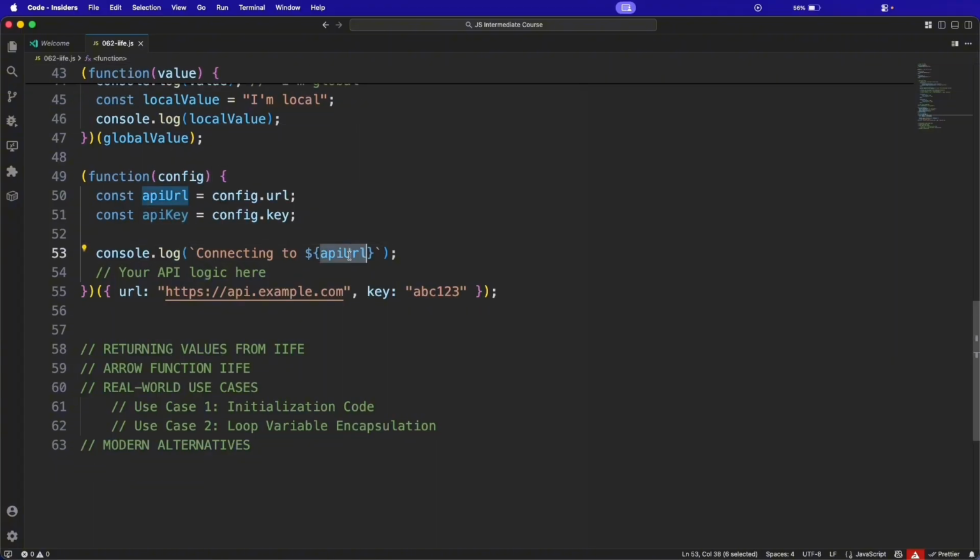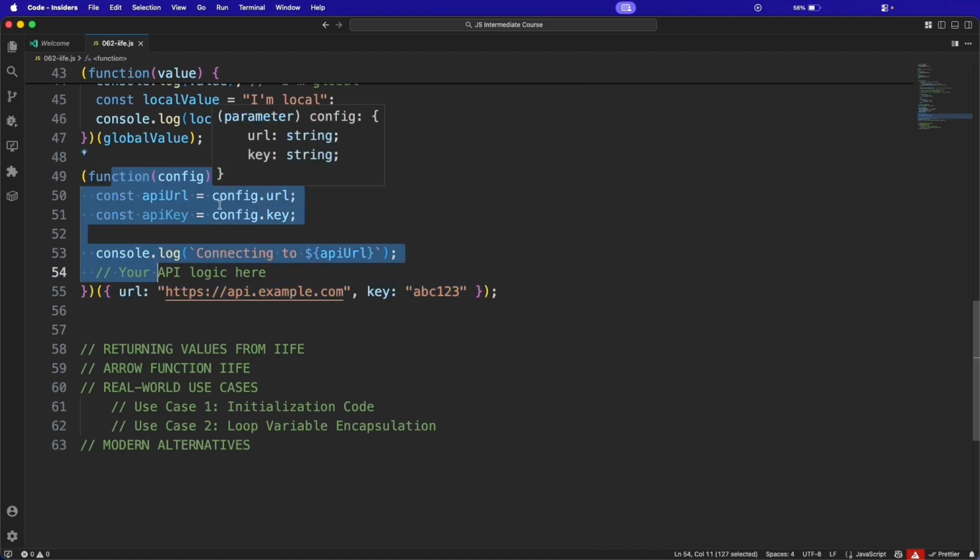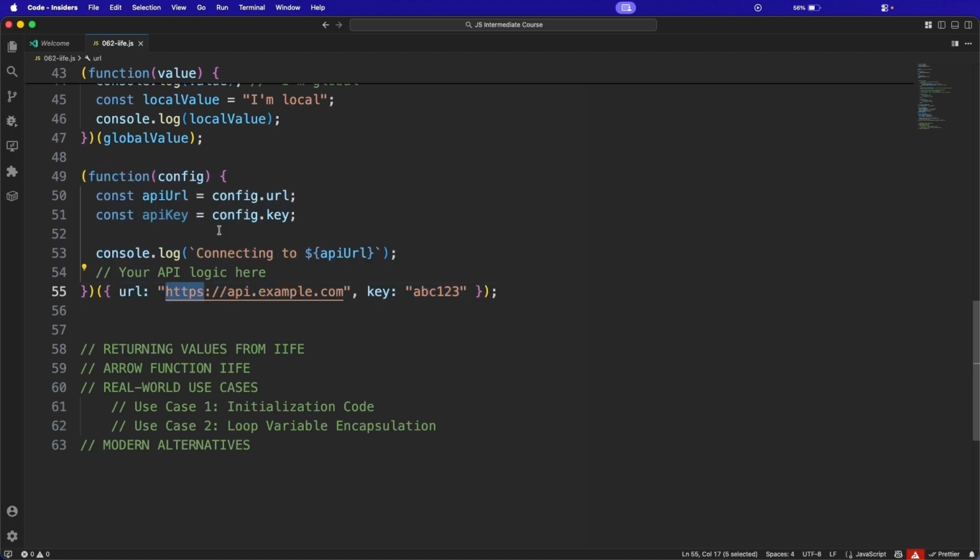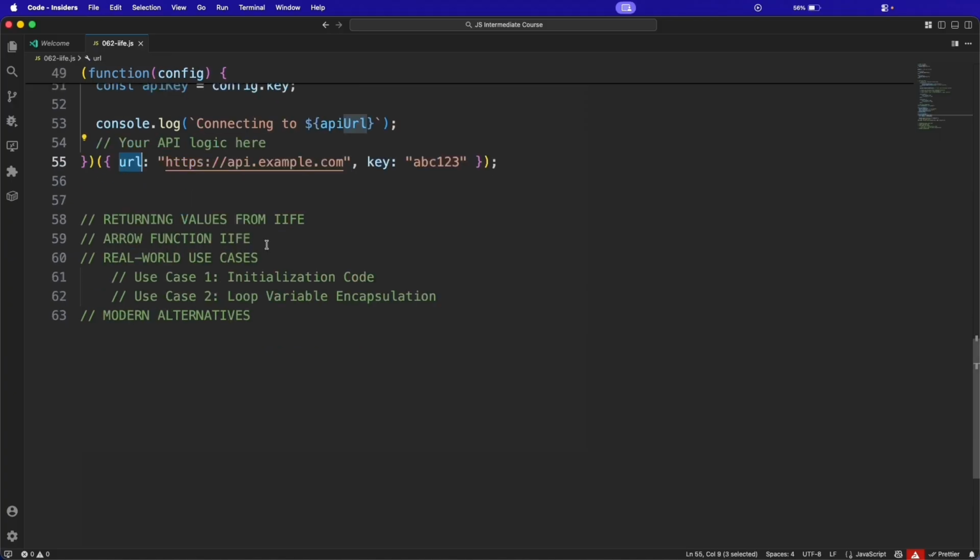Console log the API URL, and in these parentheses we immediately pass the URL and key. Your API logic goes here, and it actually configures automatically. It collects this URL as the config URL, and this is the key, because you already mentioned this is your URL. Okay, great.